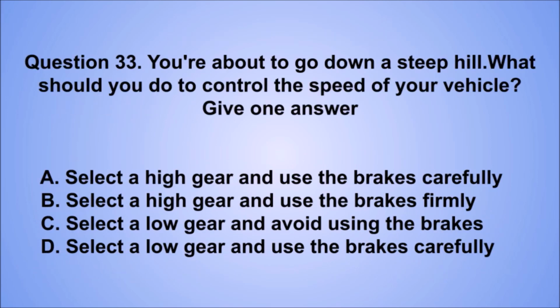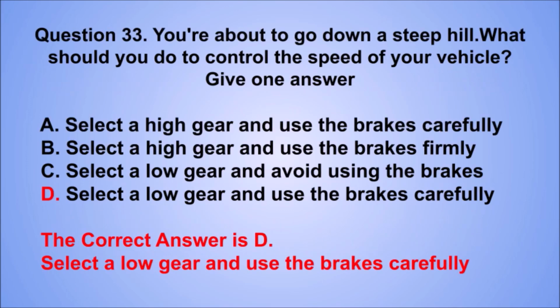Question 33. You're about to go down a steep hill. What should you do to control the speed of your vehicle? Give one answer. A. Select a high gear and use the brakes carefully. B. Select a high gear and use the brakes firmly. C. Select a low gear and avoid using the brakes. D. Select a low gear and use the brakes carefully. The correct answer is D.